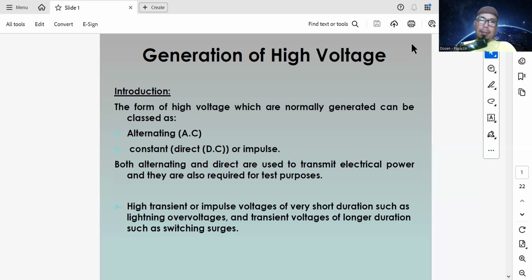So high voltage is the way to decrease the losses of transmission power.